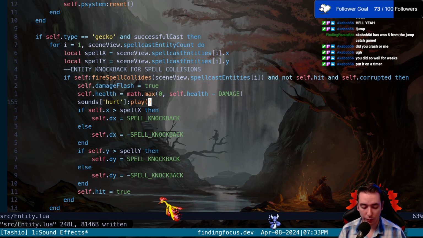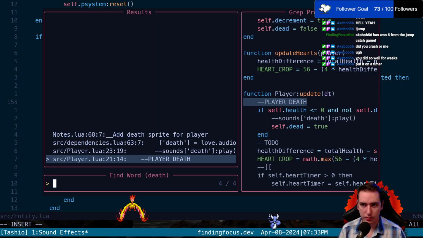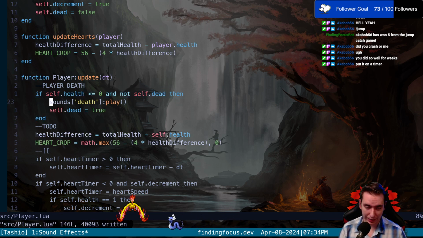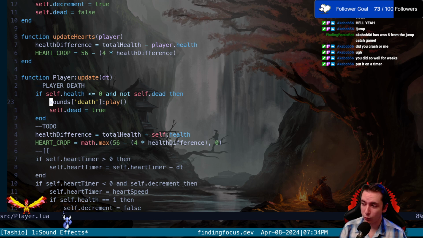But let's keep going. We've got cleanse, we've got hurt, we need death. So let's go see where we do our player death right here. So if our player's health is smaller than or equal to 0 and we're not already dead, we're going to go ahead and play. Now if we didn't also ask and not dead, then it would play over and over and over because we have less than 0 health.